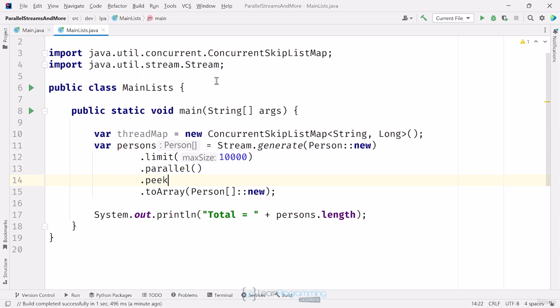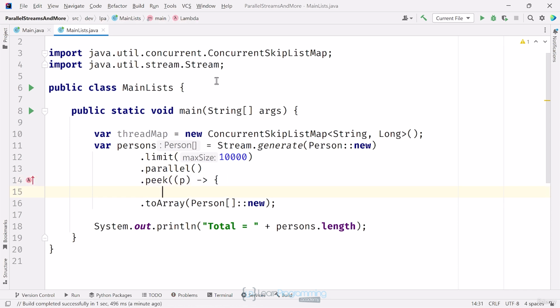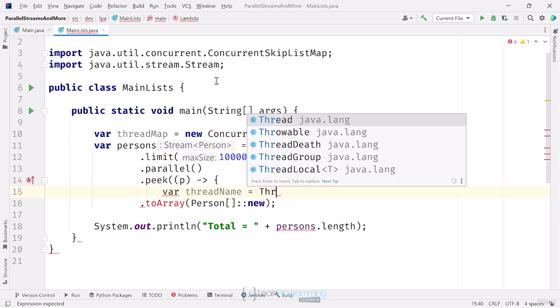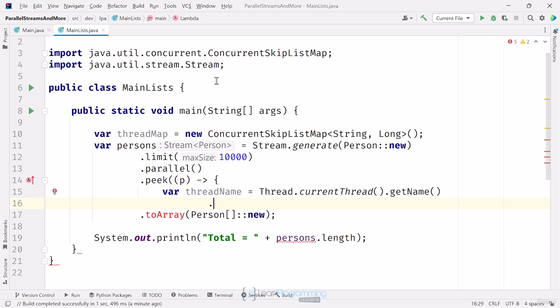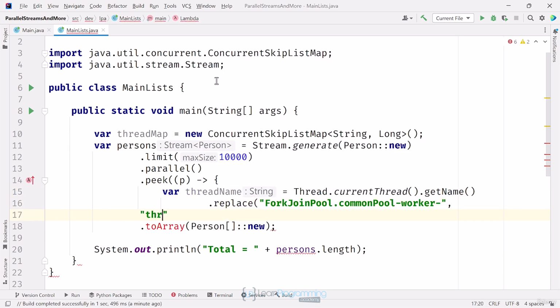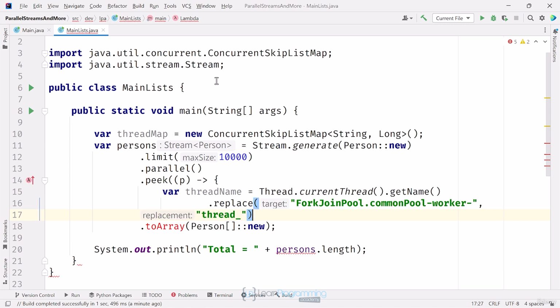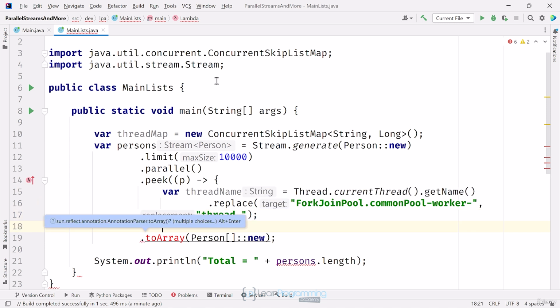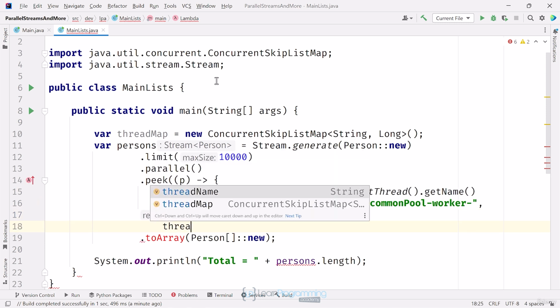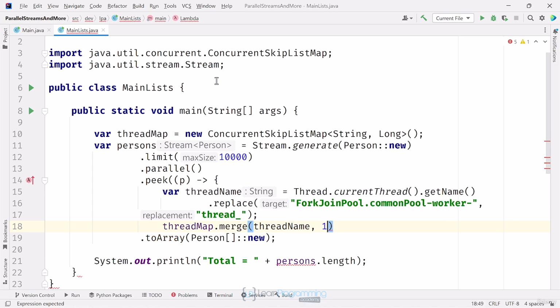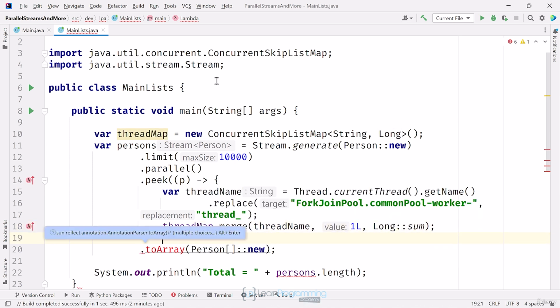Next, I'll use the peek intermediate operation, inserting that after parallel, but before the toArray terminal operation. Each element in the stream is a person record, so I'll use p as my lambda expression argument. I'll get the current thread name. I'll strip out part of the name if it contains information about the common pool worker and replace it with a shorter thread name. I'll merge the thread name into the map with an initial value, or summing the values for each processed thread.